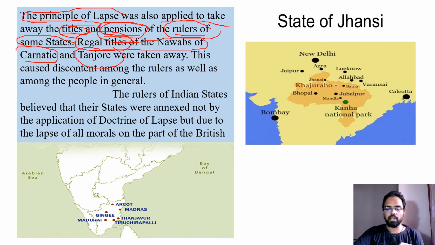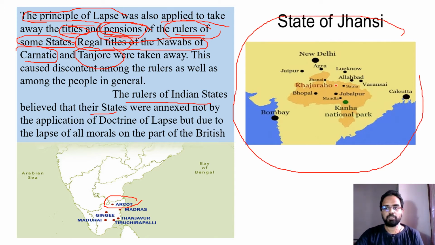You can see here the place Carnatic. And also you can see here Arcot, in South India. This is the Jhansi state. How did they capture the state? As the ruler died, they didn't accept Anand Rao to continue as the legal ruler.